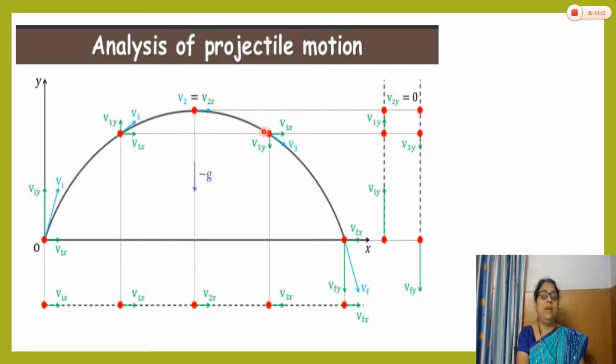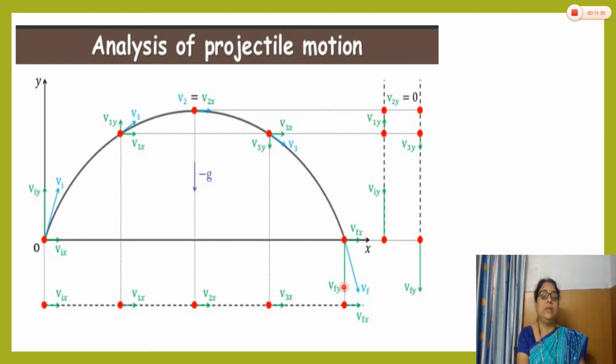Now at this point, when the particle is going in the downward direction, here we consider v3y as the vertical component of the velocity. Here the vertical component is also in the downward direction, and the direction of horizontal velocity is in the same horizontal direction, and this is the resultant direction of the velocity. So the particle follows this path along the direction of velocity, and at the final position, again this is the horizontal velocity, and the vertical velocity is in the downward direction.